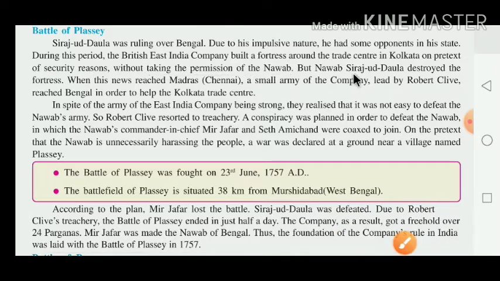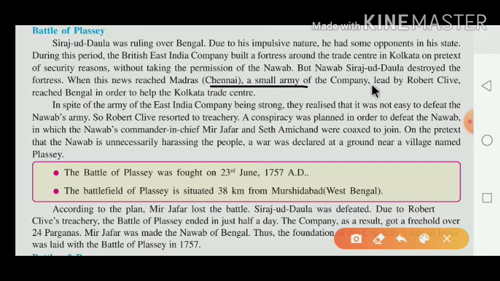But the Nawab Siraj Uddola destroyed the fortress. That's why Nawab Siraj Uddola destroyed the fortress of the East India Company. When this news reached Madras, that is Chennai, a small army of the company led by Robert Clive reached Bengal to help Calcutta and save their trade center.